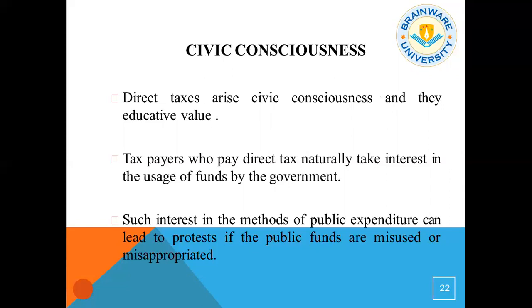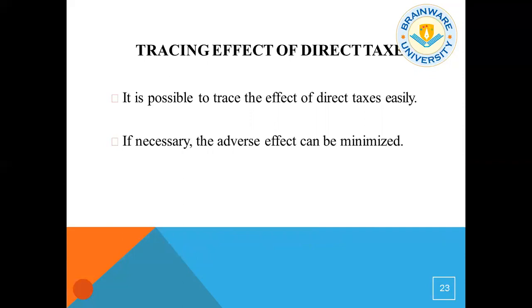So we, the normal people, have the right to know how much the government is spending on public expenditure. This is our money. It should be used in a proper structure. Then there is the tracing effect of direct tax. It is possible to trace the effect of direct tax easily because we know how much we are giving and how much the government is investing and for which purpose. And if necessary, the adverse effect can be minimized.